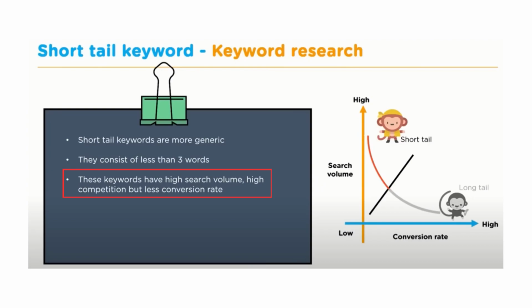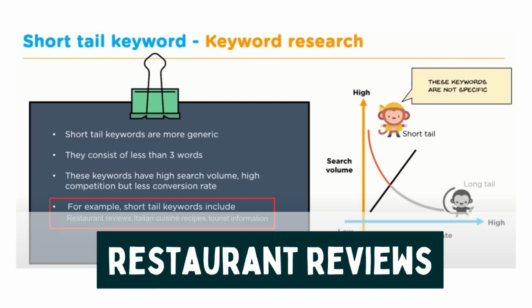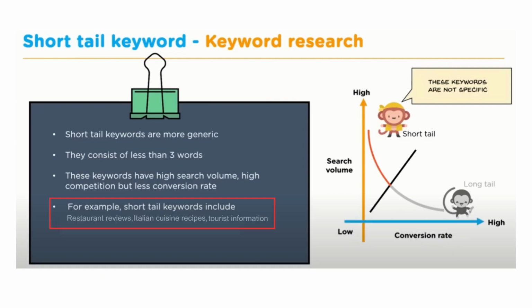This is because it is difficult to determine the intent or mindset of someone who types in such a broad keyword. Short-tail keywords are often too generic, and it's challenging to determine the search's intent. For example, someone searching for Italian restaurants could be looking for various things like restaurant reviews, Italian cuisine recipes, or tourist information. Therefore, short-tail keywords have high search volume but low relevance, making it difficult to convert the traffic into leads or sales. Let's use Italian pizza as an example of a short-tail keyword.